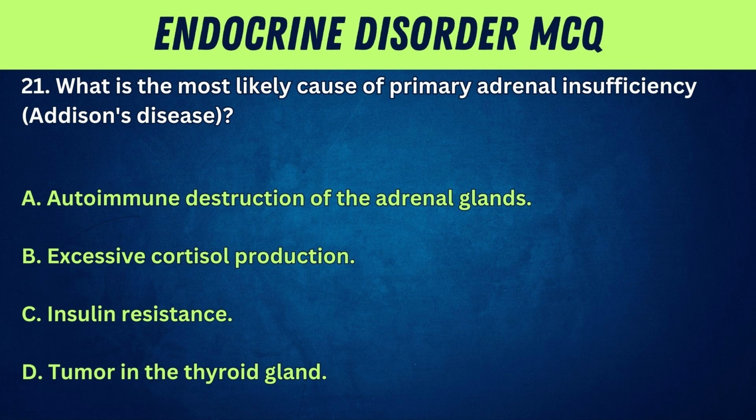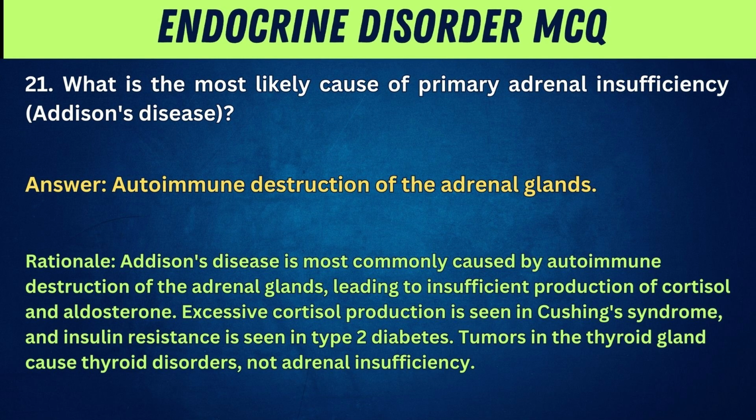21. What is the most likely cause of primary adrenal insufficiency, Addison's disease? A. Autoimmune destruction of the adrenal glands. B. Excessive cortisol production. C. Insulin resistance. D. Tumor in the thyroid gland. Answer: Autoimmune destruction of the adrenal glands.